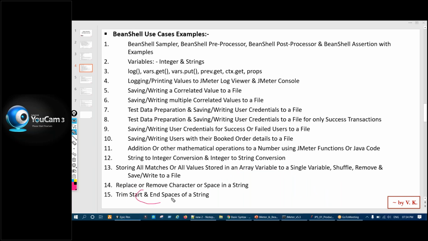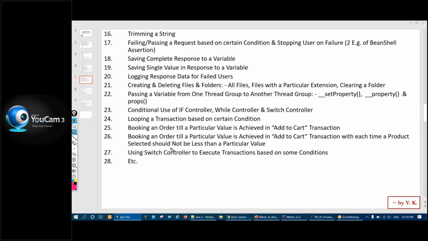Then trimming the start and end spaces of a string, right? A string here means the value, any value we extract. If any space is there at the start and end, how can we remove it, because in the next request that space should not go, right? So we have to obviously trim that. This is trimming a string, correct?